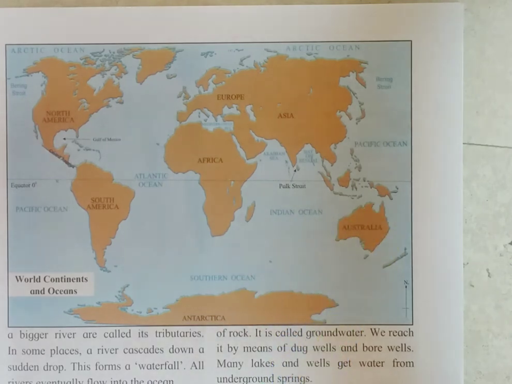Students, as we travel, we see that the land is not the same everywhere. We see mountains and small hills. Sometimes we see a plain, vast and open piece of land. The land is not even in all places.